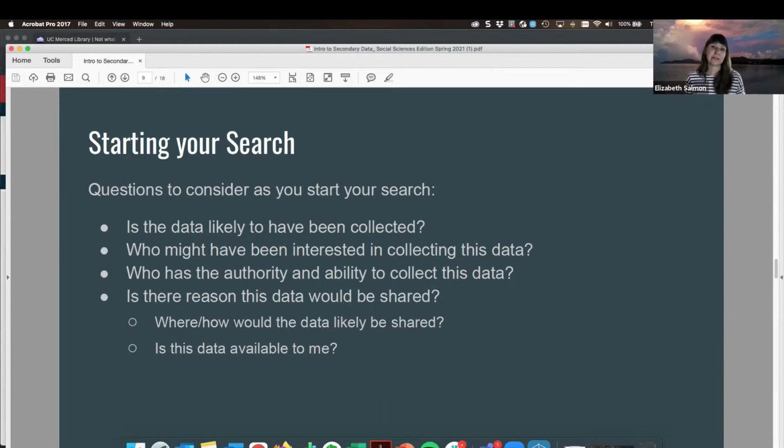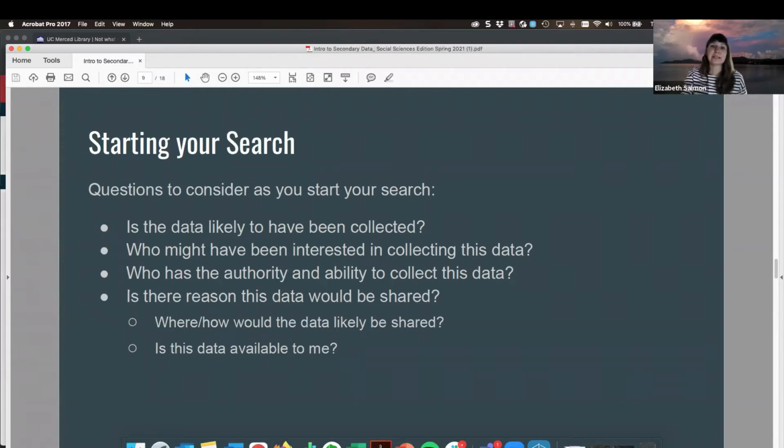And then is there a reason this data would be shared? It's possible that as a researcher, as part of publishing an article, you might be responsible for also making sure that your data and your processes are transparent and available to other researchers. And then if the data is shared, where and how would the data likely be shared? And then again, is the data going to be available to you?